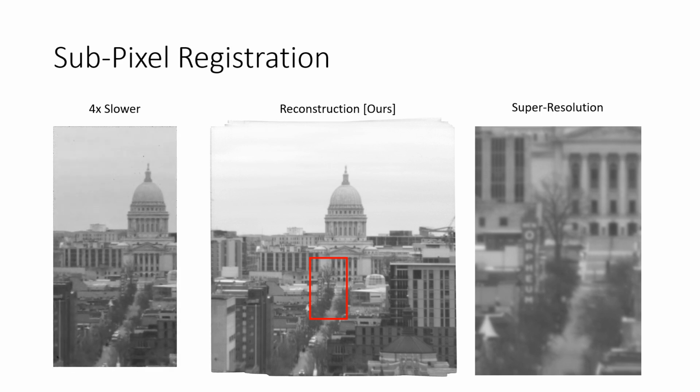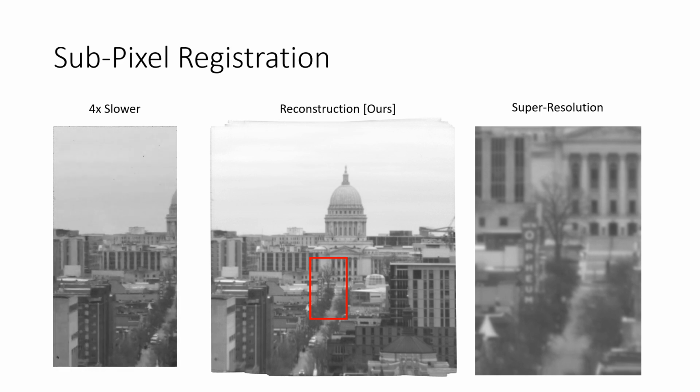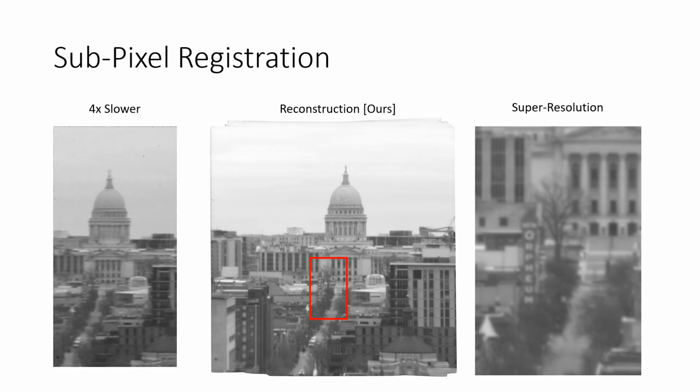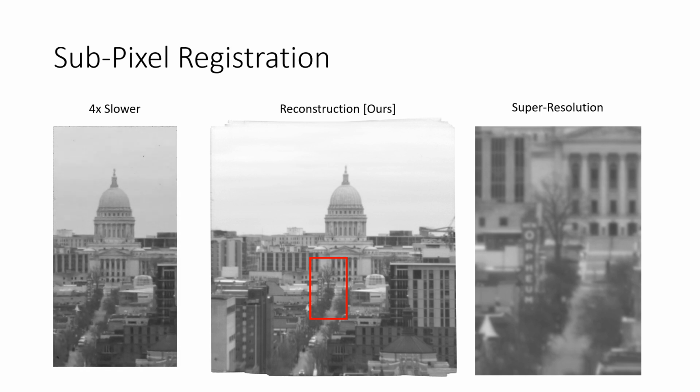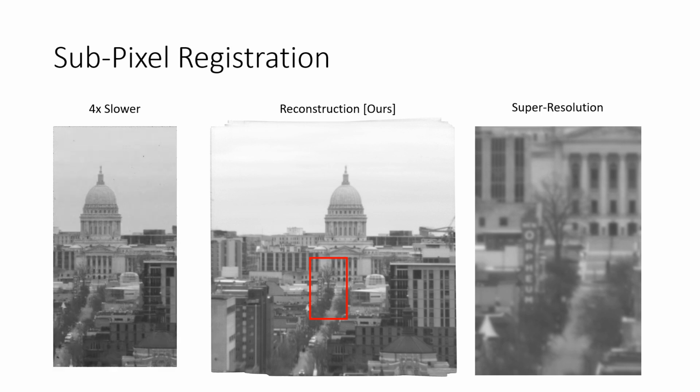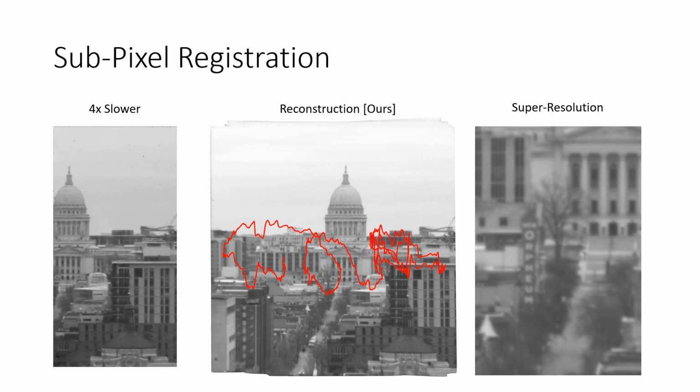We can also stabilize high-frequency camera shake. Again, we show the slowed down video reconstruction here to give a sense of just how fast this motion was. Super resolution is also possible thanks to sub-pixel alignment. The high-frequency motion trajectory, shown here in red, is also recovered.